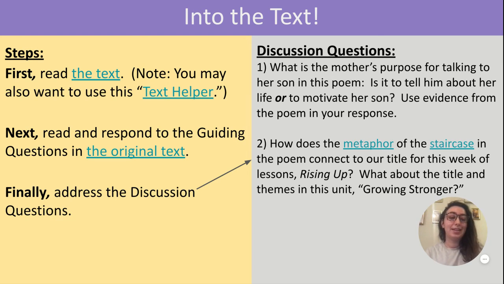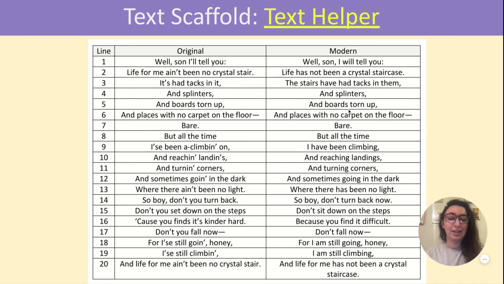If you have read through the poem and you're still not understanding everything, there is a text helper here, and I've linked it in the next slide, where you can see the original line and what we might read now, more modern, side by side. So in the place of "well, son, I'll tell you," we would write "well, son, I will tell you" as the modern text. "Life for me ain't been no crystal stair" becomes "Life has not been a crystal staircase."